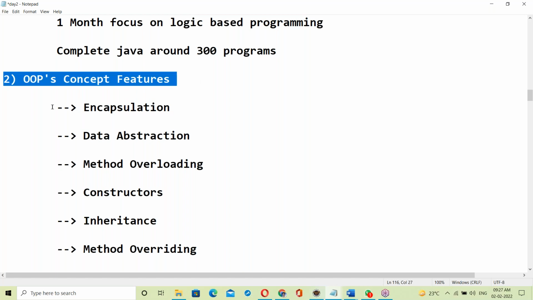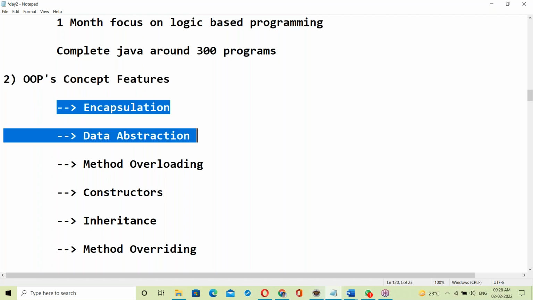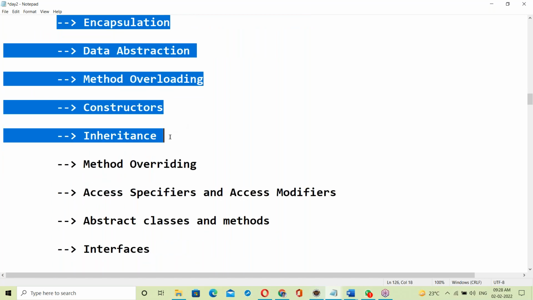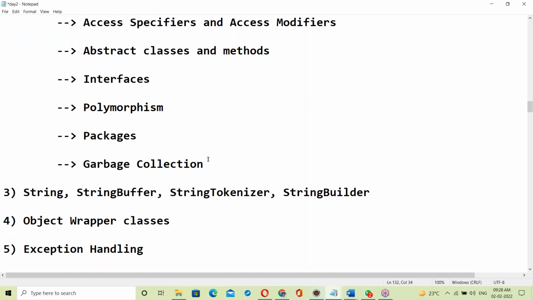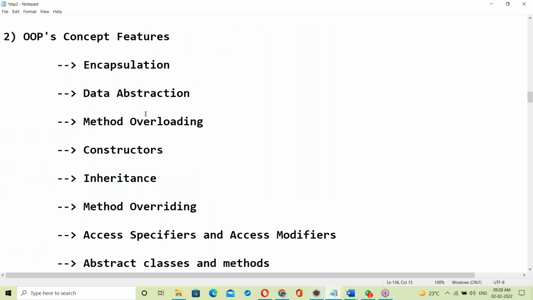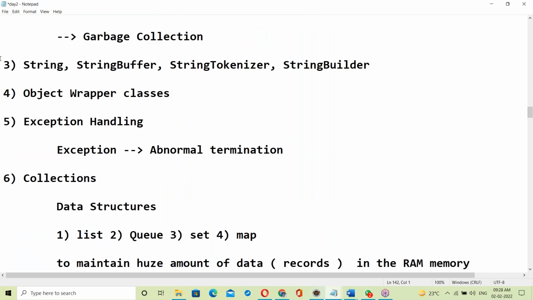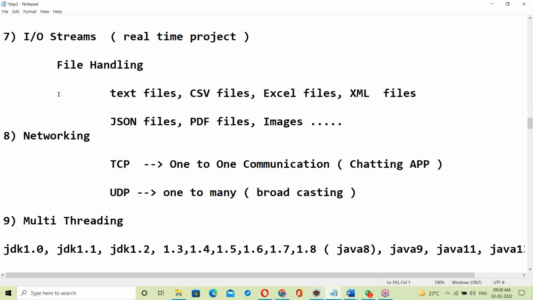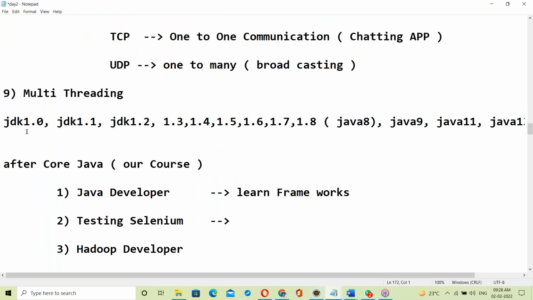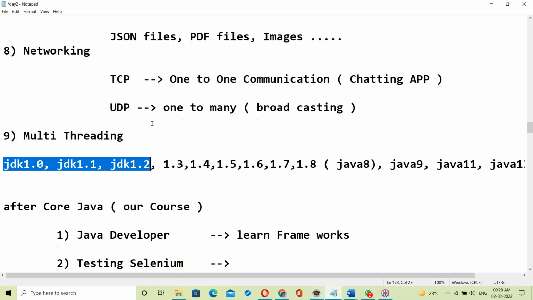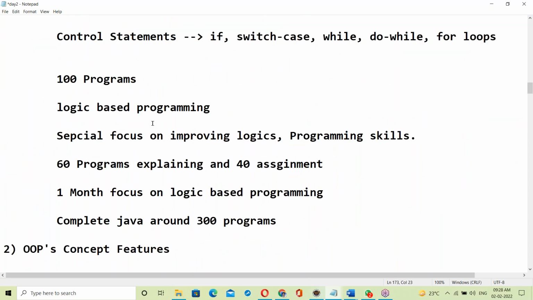Java OOPS covers encapsulation, data abstraction, method overloading, constructors, inheritance, access modifiers, and all these OOPS concepts. Once OOPS is completed, we start real-time project related concepts like strings, collections, streams, networking, and multi-threading. After that, version-wise features. So this is our complete syllabus.